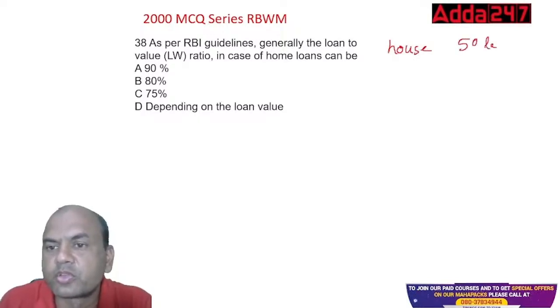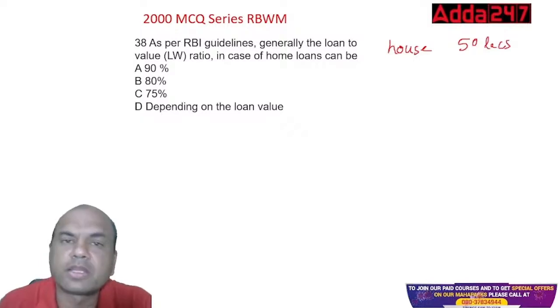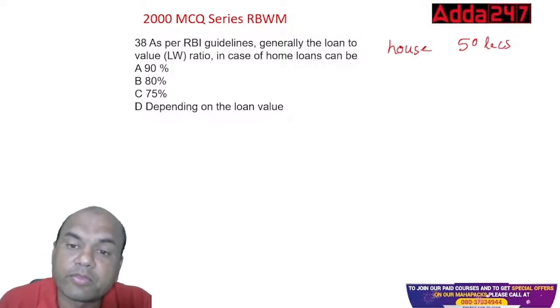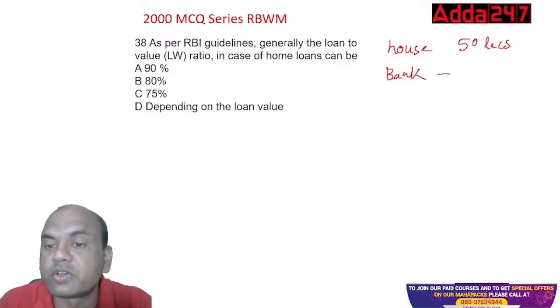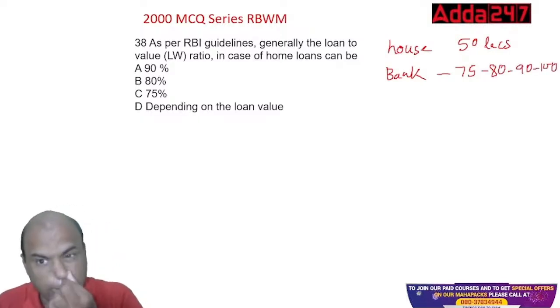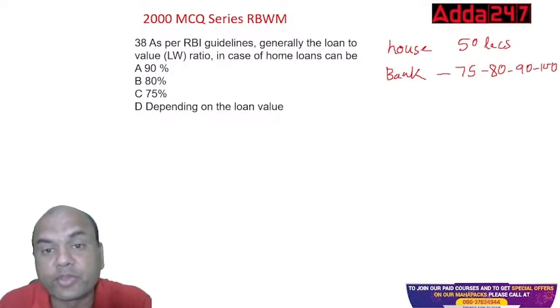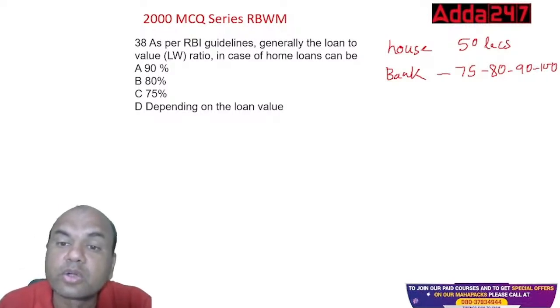How much loan can be given by the bank? Will the bank give the complete 50 lakhs, or around 75%, or 80%, or 90%, or 100%? That is known as the loan to value ratio. So is it 90, 80, 75, or depending on the value of the loan?